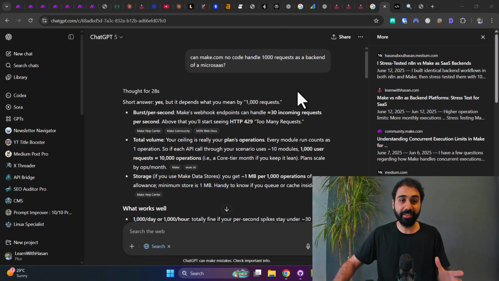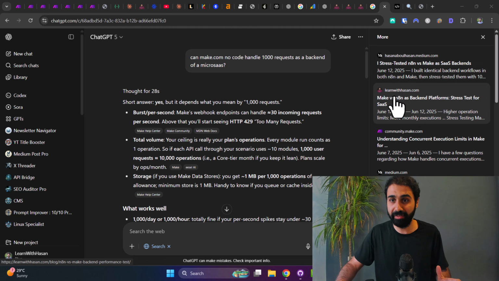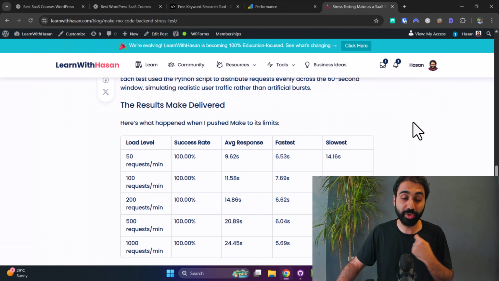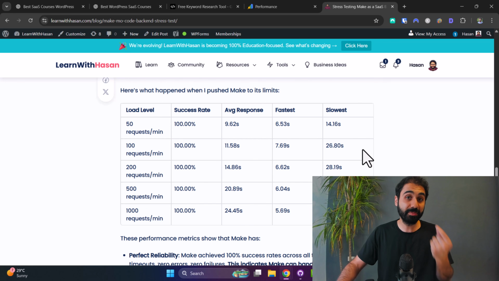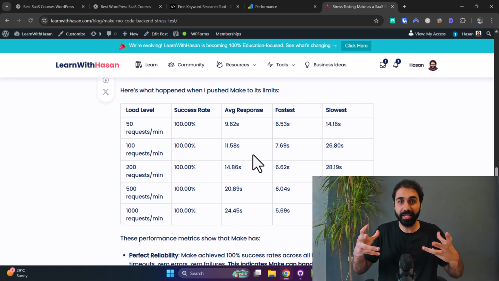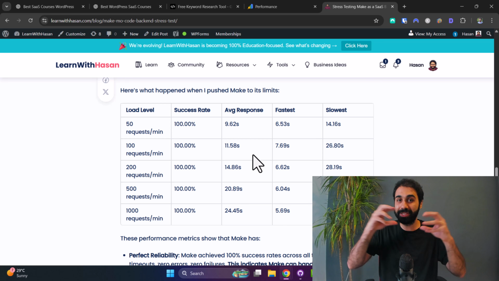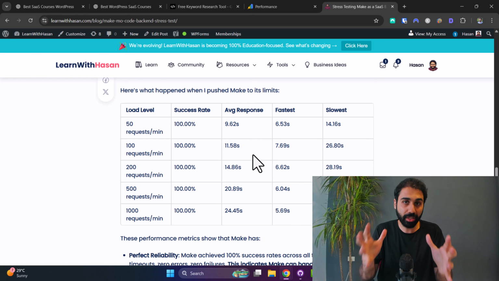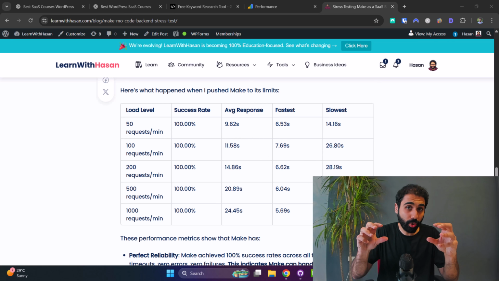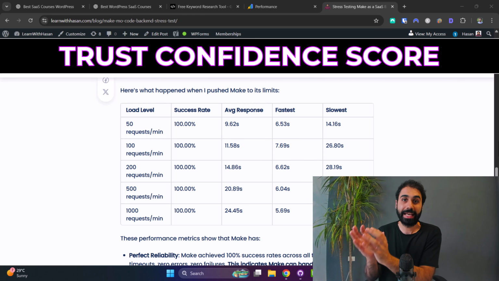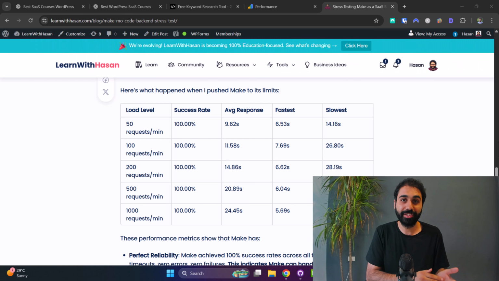While I was doing and testing this, I asked ChatGPT for something related, and you can see my website here, even my Medium blog, appeared in ChatGPT results. So it used my content to respond to my prompt. And I think this is because I have a real test, something verifiable in my blog that LLMs can rely on to respond. So this is the idea, to write or create content that, when LLMs read it, they can see verifiable information and build what we call a trust confidence score. This will help consider your website as a source of information when generating responses.